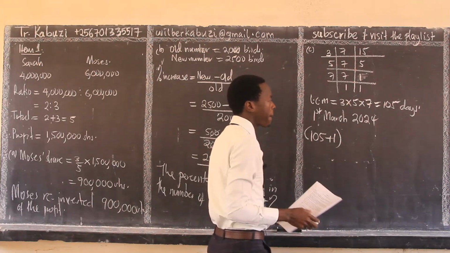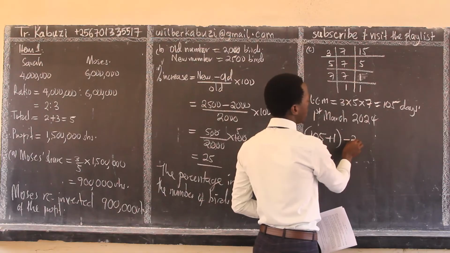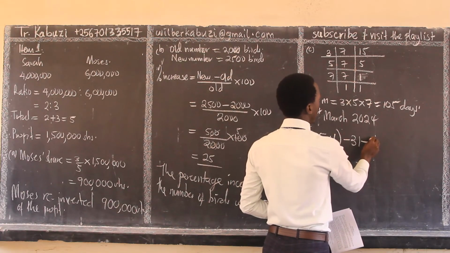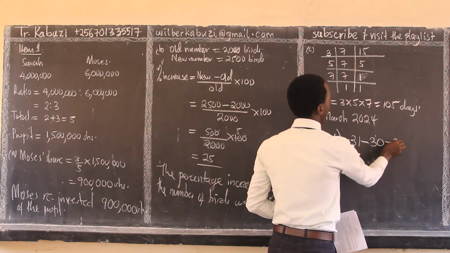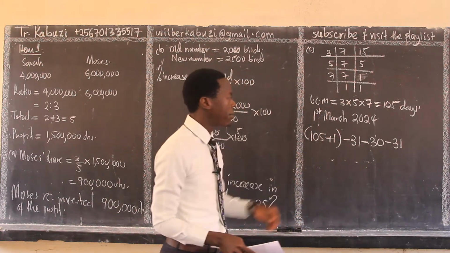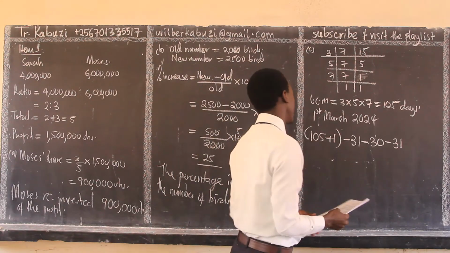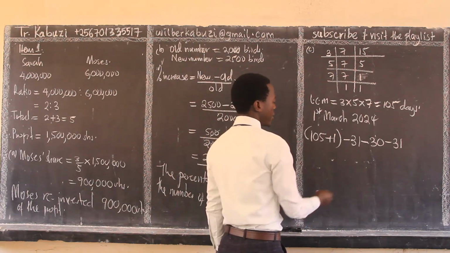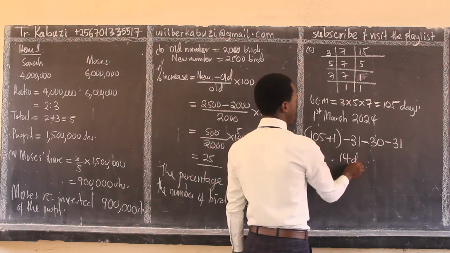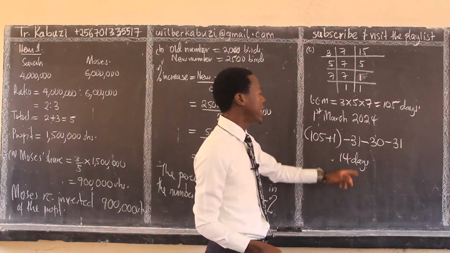Now remember, March has 31 days, April has 30 days, then May has 31 days. Those are the complete full months. You want to know what we are remaining with. This will give us 14 days. So meaning by the end of May, we shall be having 14 days left.